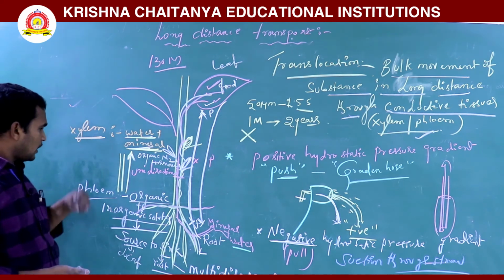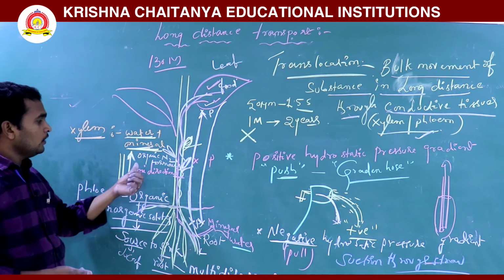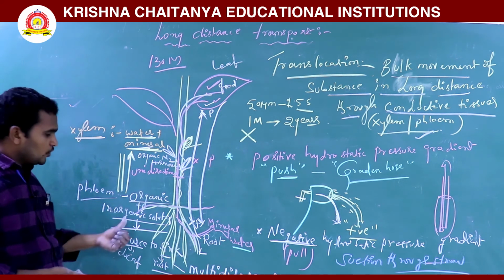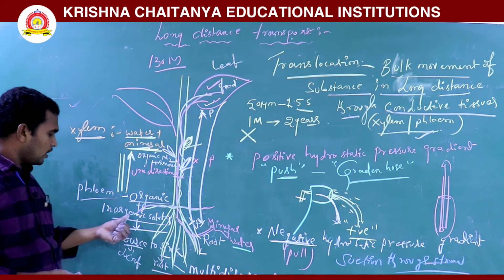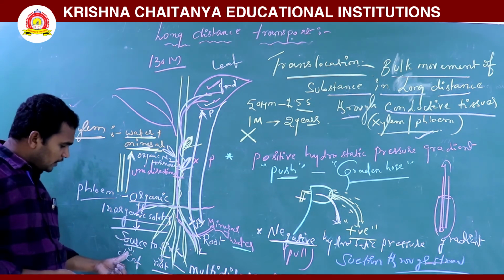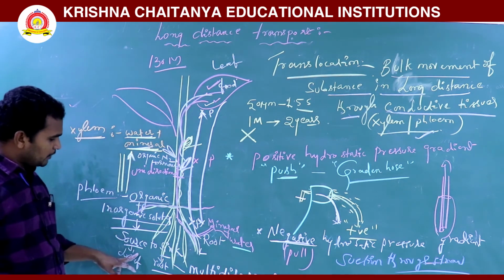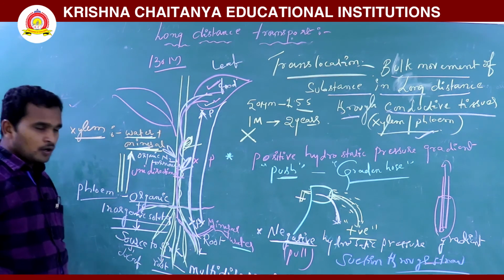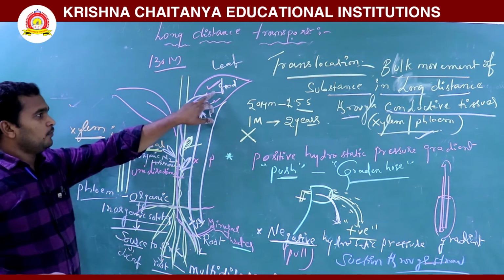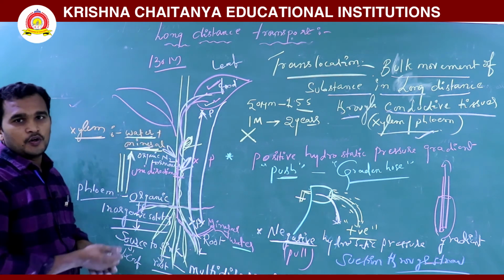So this is absorption. Xylem transports minerals, water, organic nitrogen and hormones, unidirectionally. Phloem transports organic material, not inorganic, from the source, the leaf, to the sink. The leaf is the source, and the sink is the root region. It is transported from leaf to root, and root to leaf also.